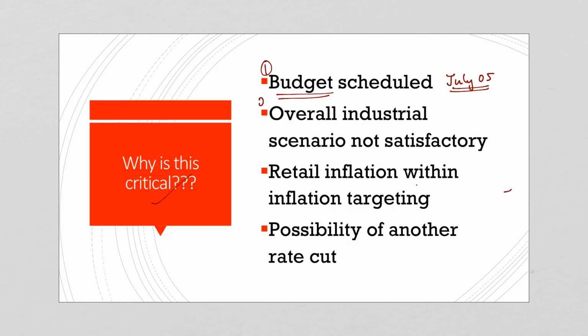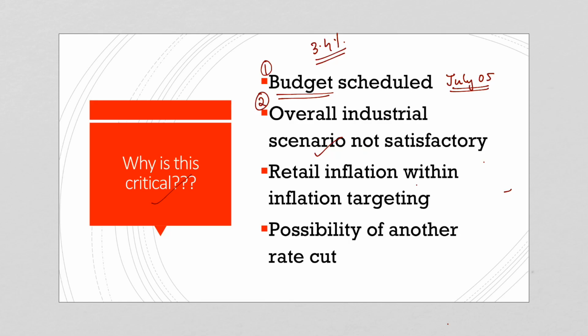Now, the second reason is that the industrial growth, we have seen that it is 3.4%, much higher than the previous month of March 2019. But even if the industrial growth is satisfactory, the overall industrial scenario is not satisfactory.